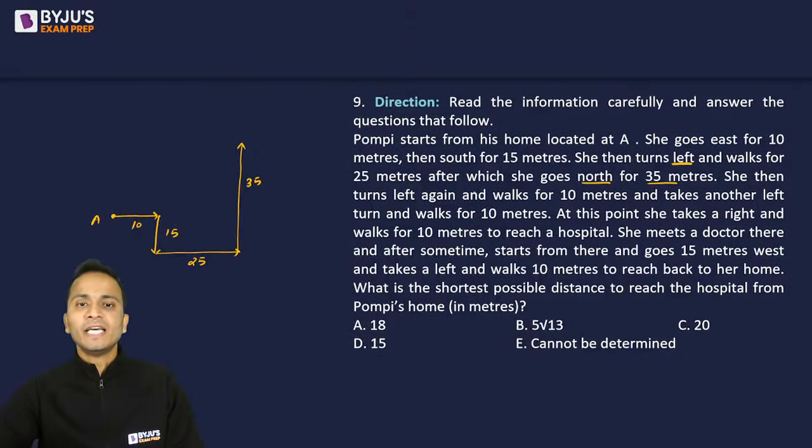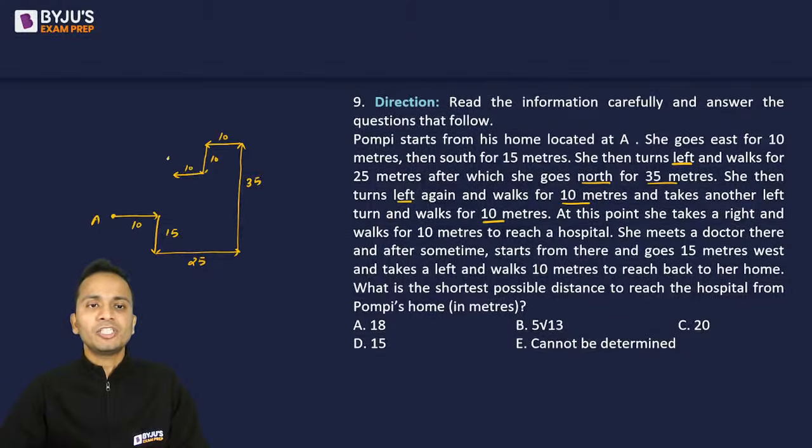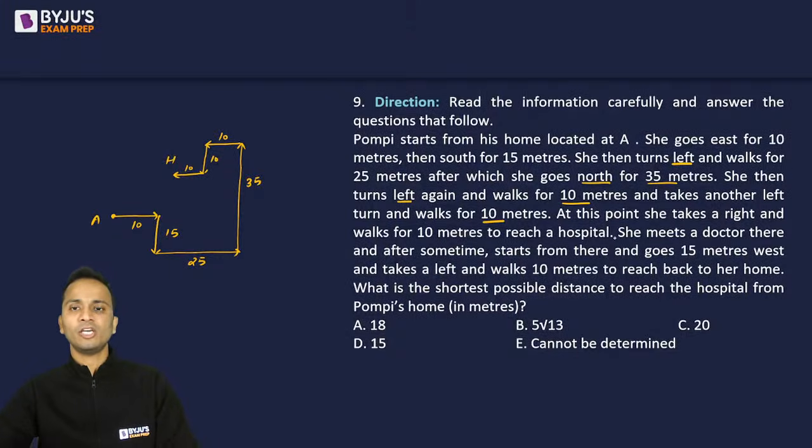Right? She then turns left again and walks for 10 meters. She turns left. So left will be this side and walks for 10 meters. Right? And another left and walks for 10 meters. So यहाँ से एक और left and then walks for 10 meters. At this point, she takes a right and walks for 10 meters to reach a hospital. So यहाँ से वो again उसने एक left लिया and she walks for 10 meters and she reached the hospital. Okay, so this is the hospital.